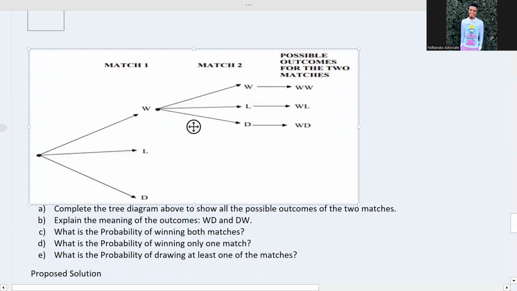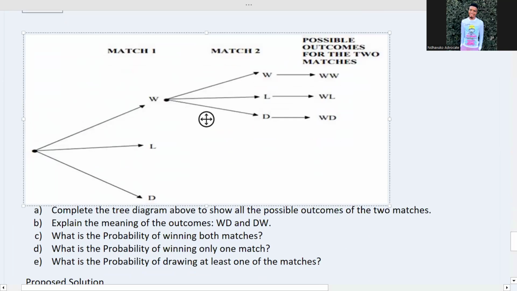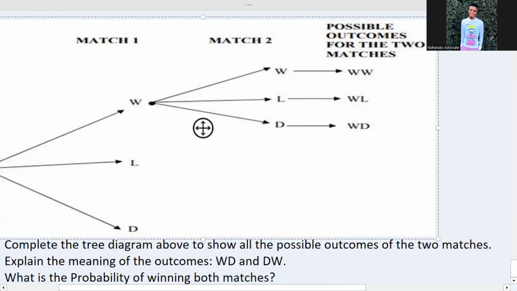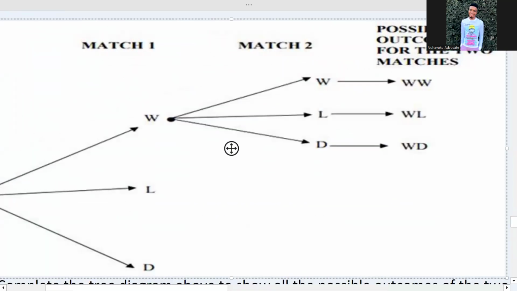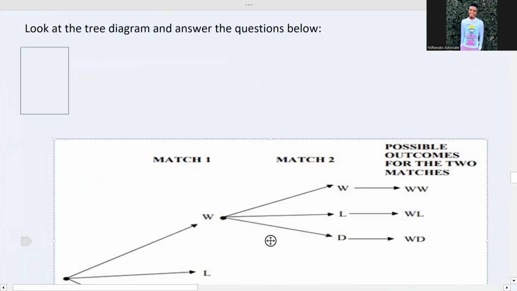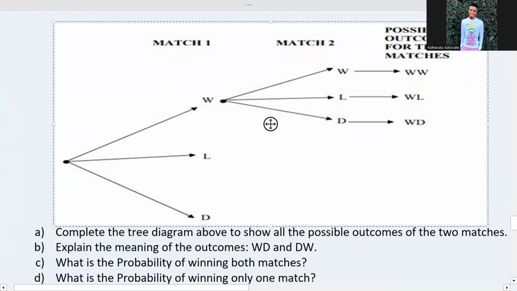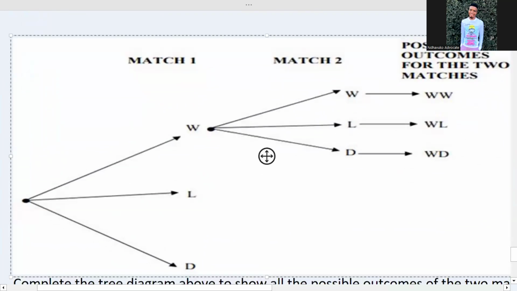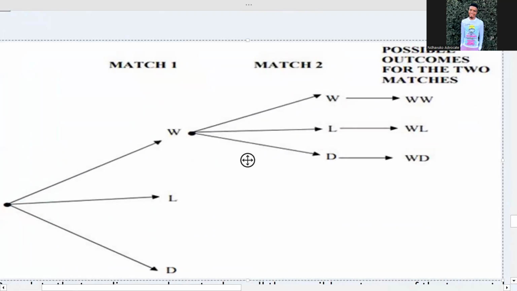So as you can see from here, when they say complete this tree diagram, they are talking about matches. Okay, it's WLD. This is very simple.